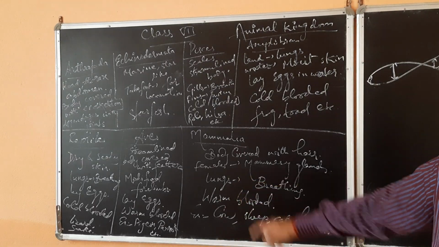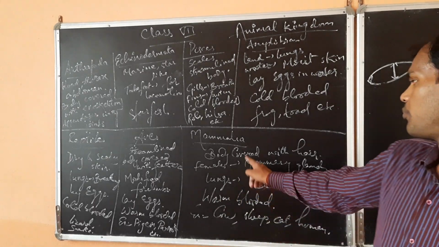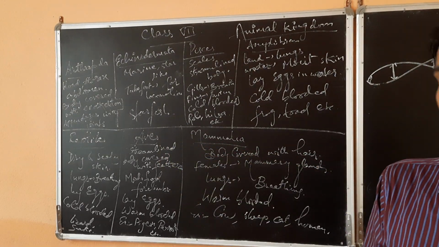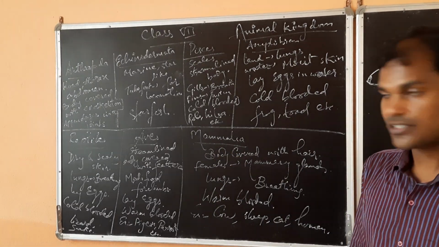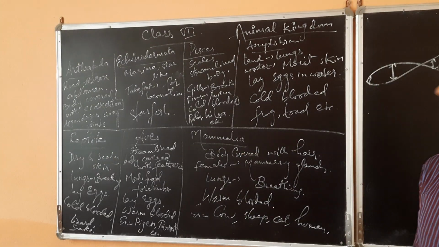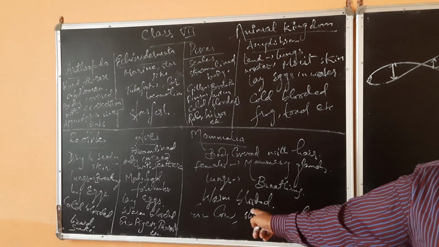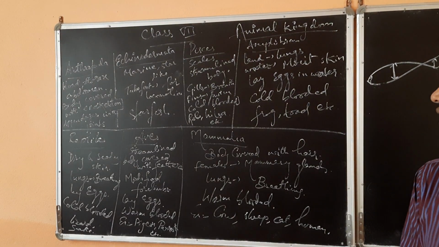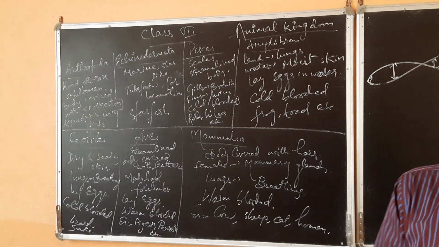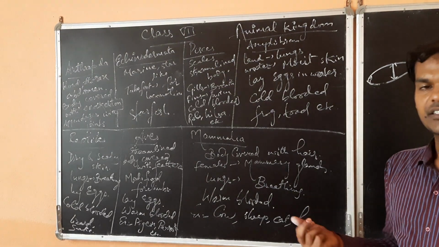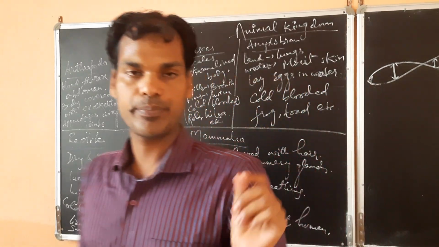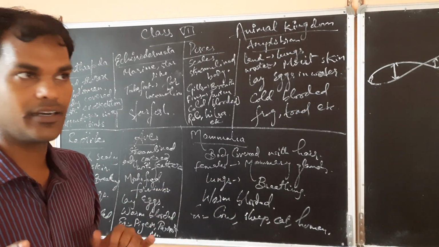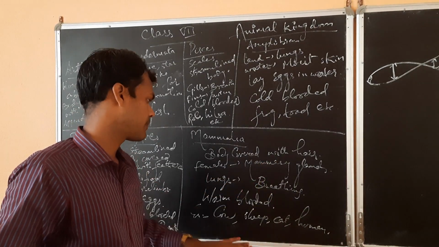Then last is your mammalia, the most common species. Body is covered with hair. Previously we have seen in reptiles the body was covered with scaly skin. In case of aves the body was covered with feathers. But here in case of mammals the body is covered with hairs. The most important one, the females of the Mammalia phylum will have mammary glands to nourish their young ones. Means the milk producing glands will be present in females of Mammalia phylum to nourish their young ones.